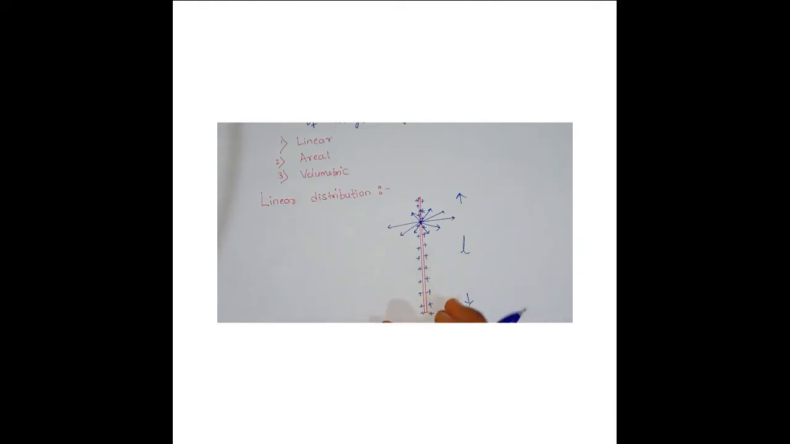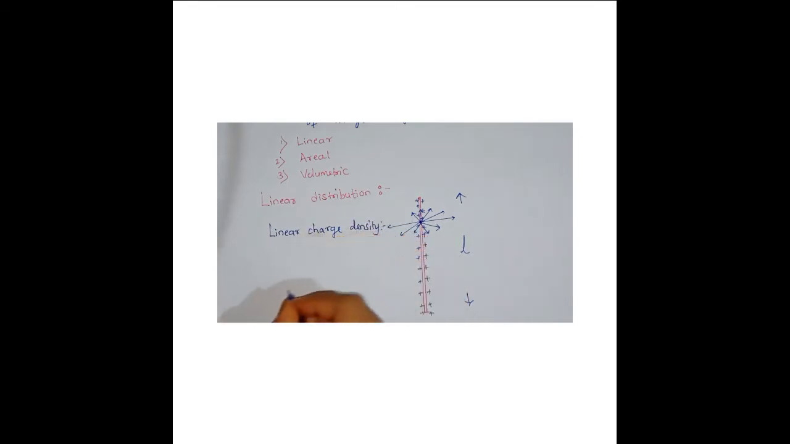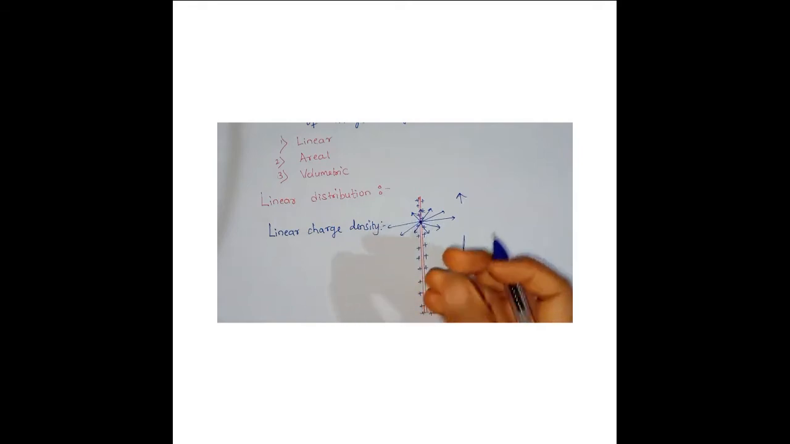For such a type of distribution, we are using a quantity called linear charge density. So what do you mean by linear charge density? Linear charge density means density of charge in a linear, straight line manner, meaning more dense charges in a linear manner. That quantity is denoted by the symbol lambda. This lambda indicates linear charge density.